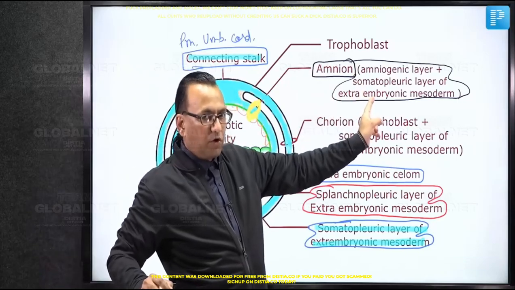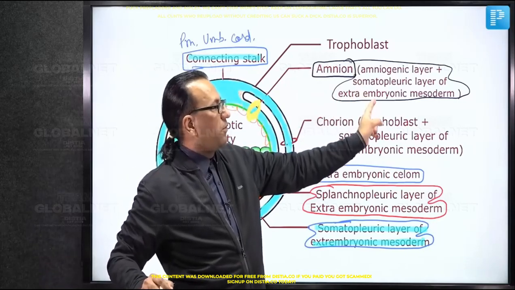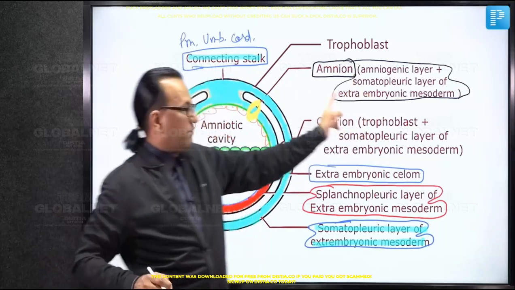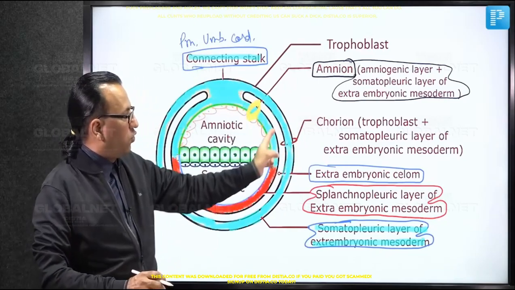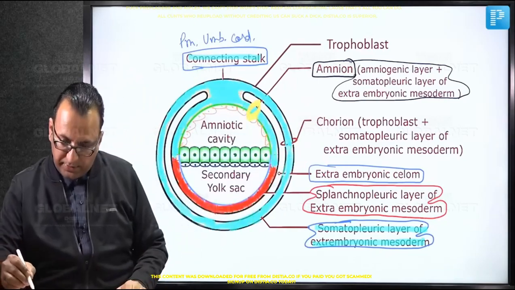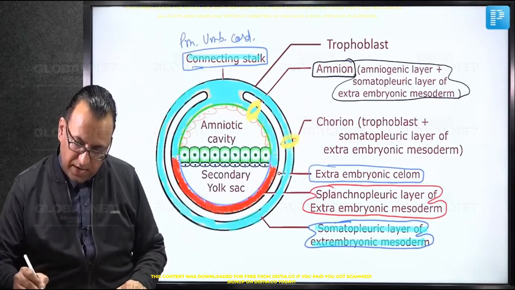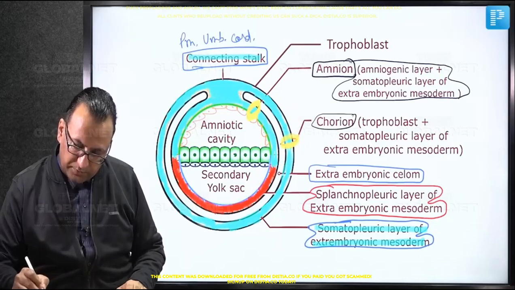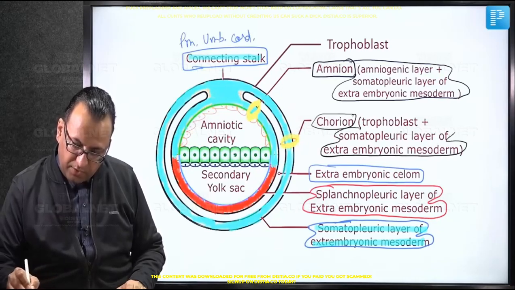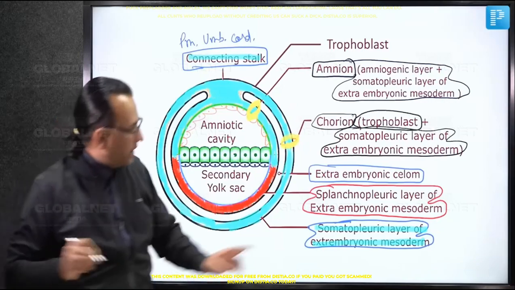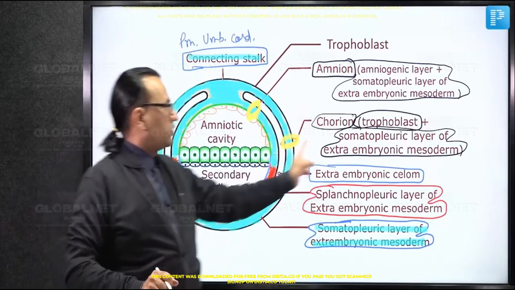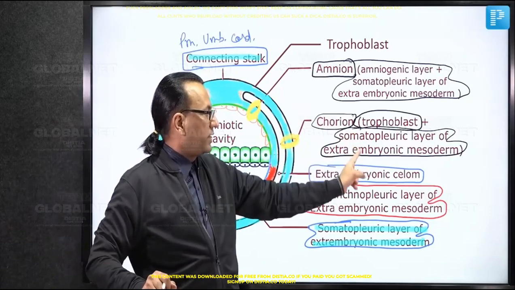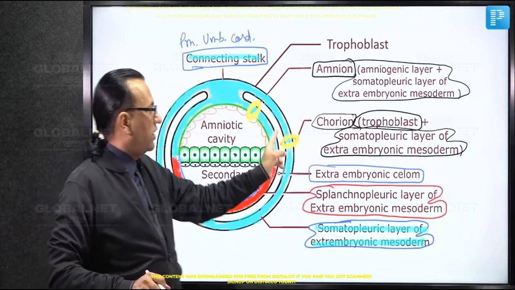Then what about the chorion? The chorion also has the somatopleuric layer of extraembryonic mesoderm, but it is on the outside. As you see here, this is the chorion. So what is the chorion contributed by? It has the somatopleuric layer of extraembryonic mesoderm, but along with that it additionally has the trophoblast.